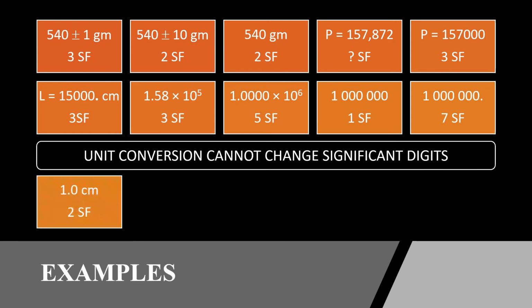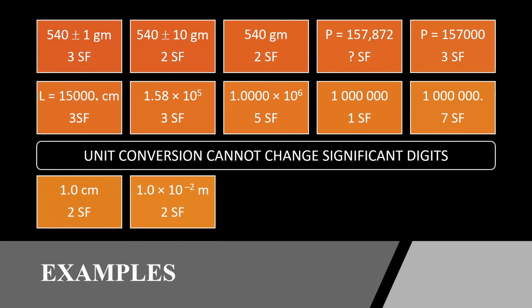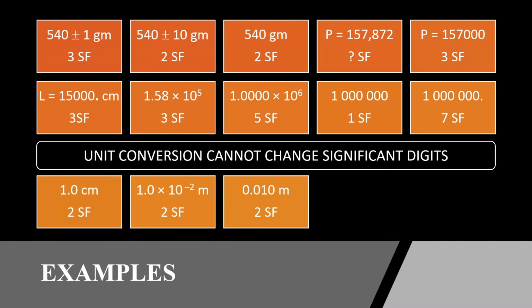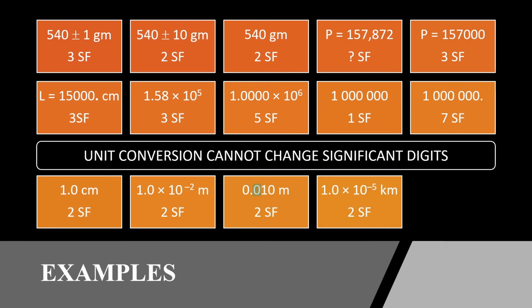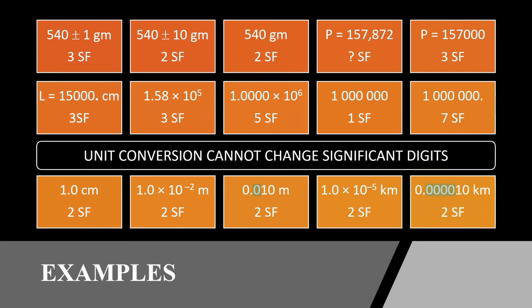For example, 1.0 centimeter has 2 significant figures. 1.0 into 10 power minus 2 meter also has 2 significant figures. But I can also write 1.0 into 10 power minus 2 as 0.010 meter. Now somebody might claim there are 3 significant figures, but we should understand that it is a convention made by scientists that there are only 2 significant figures, and this 0 will be assumed to be insignificant. Now all these zeros are insignificant, making 1 and 0 significant. So 2 significant figures.